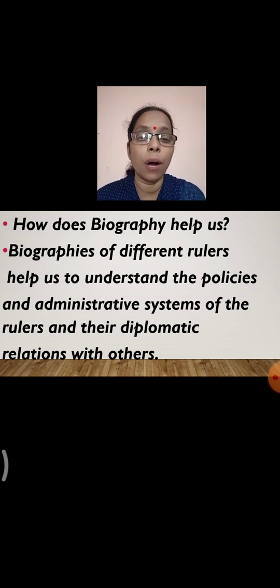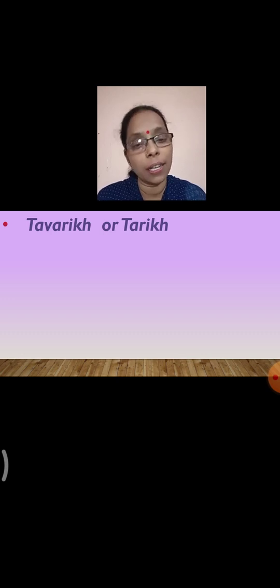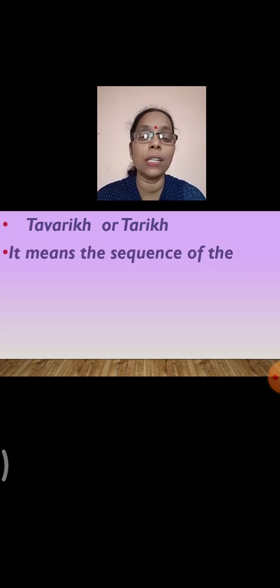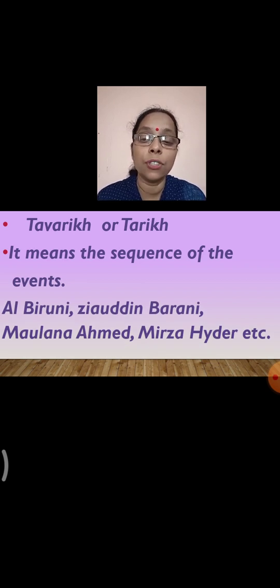So it gives us information about all these things of a king. There is one more term, that is Tabarrok or Tariq. The term Tariq itself is telling you that it is talking about dates. So what is Tabarrok? It means the sequence of the events. It tells you about the sequence in which the events have taken place, right? So some of the Tabarriks I'll mention, that is Al-Biruni, Ziauddin Barani, Maulana Ahmad, Mirza Haidar, etc.